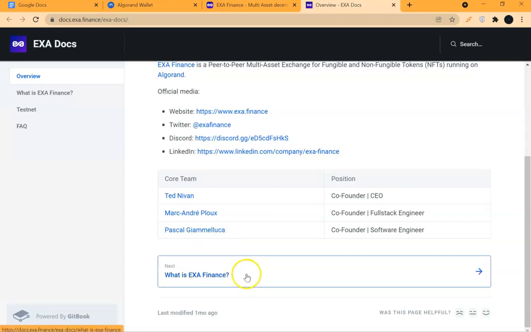Now, you can click on next. What is next is telling you about EXA Finance. EXA Finance exchanges tokens and non-fungible tokens. You can have a combination of two different non-fungible tokens and a token inside the same basket. It is called a basket. So you add them together in the same basket and you can choose to exchange them for whatever you need. So that is what it is about. Let's go to the testnet.